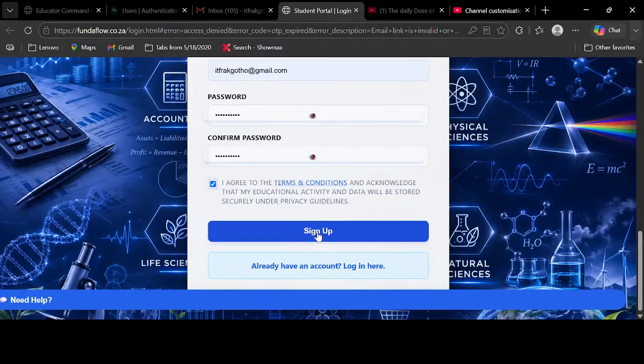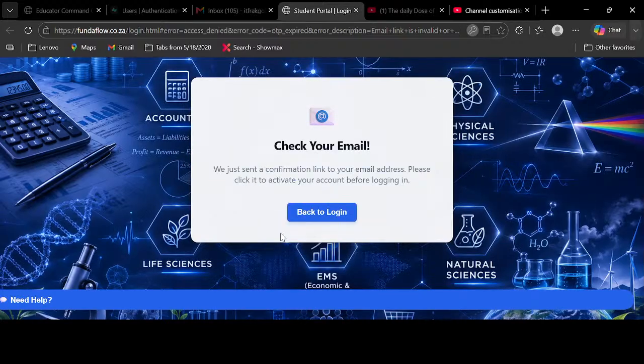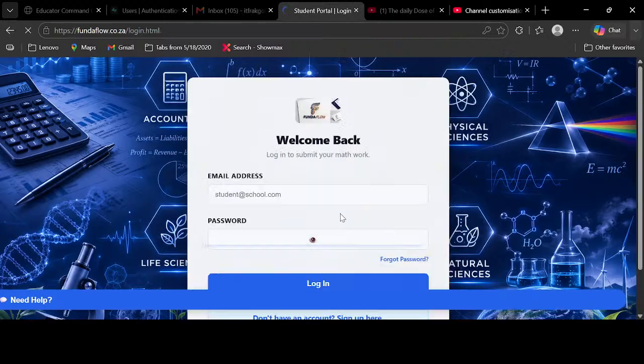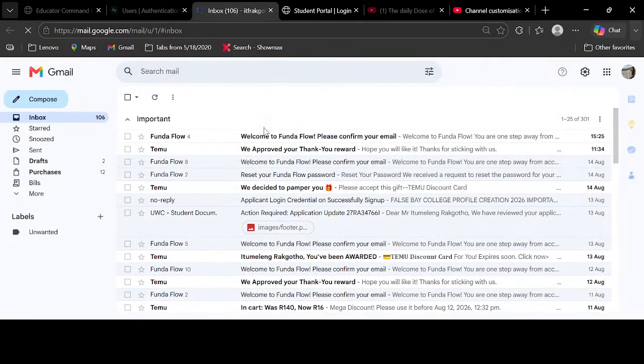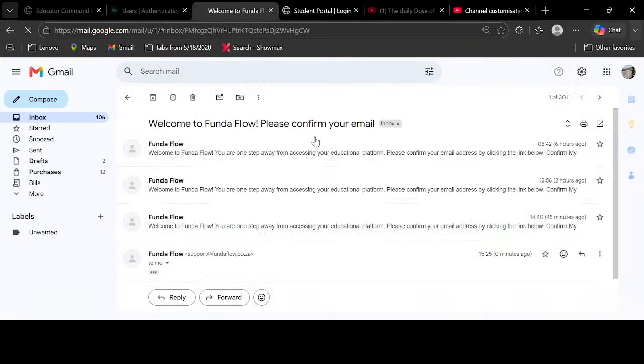So then we sign up. And then it's going to say you must confirm your email. Do you confirm your email on your phone or you want to confirm it here? Let me confirm it here to show them how it works. Okay, so I'm gonna go to my email. Then let me refresh. Then voila, welcome to Fundaflow.